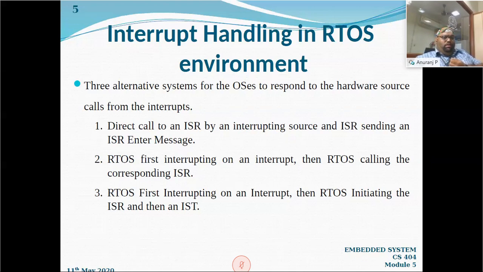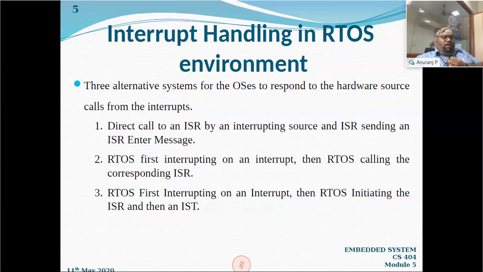First, direct call to an interrupt service routine by an interrupt source, and the interrupt service routine sending an ISR enter message. Where will it send? It will send to the RTOS. Second, the RTOS first interrupting on an interrupt, then the RTOS calling the corresponding ISR. And third, the RTOS first interrupting on an interrupt, then the RTOS initiating the ISR and then an IST. So these are the three techniques. We'll discuss them later.